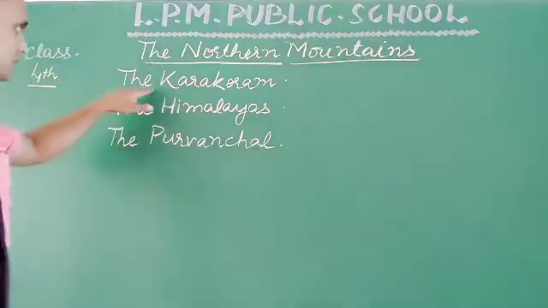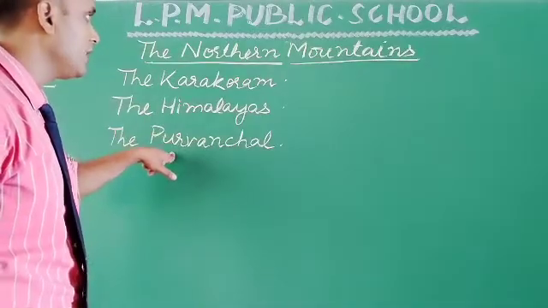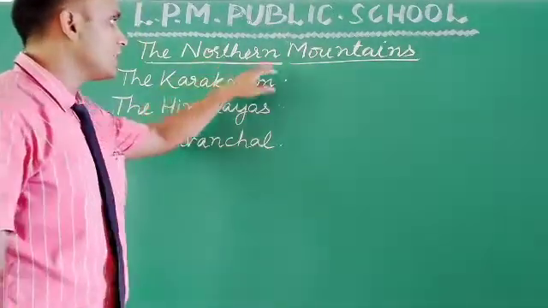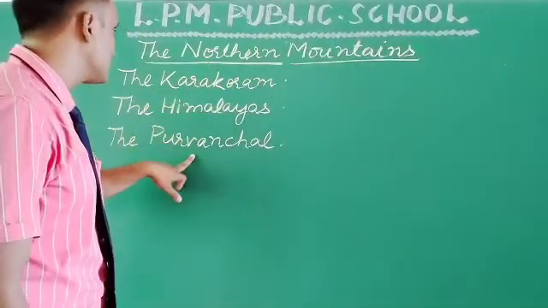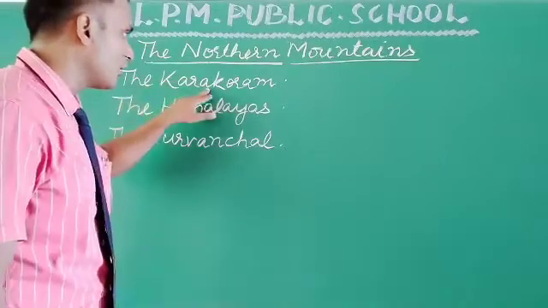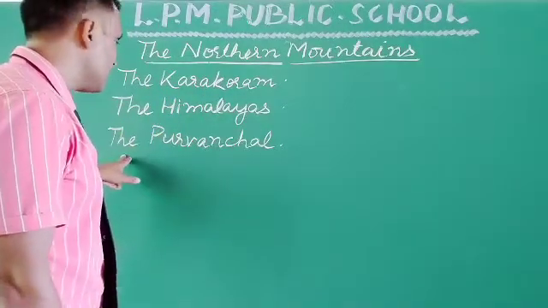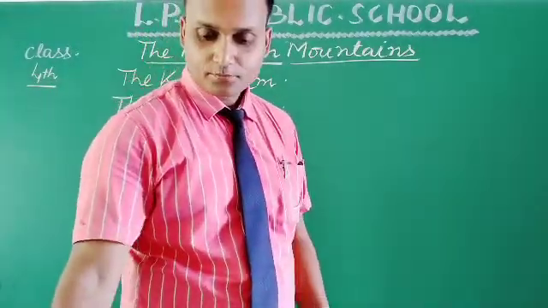These are the three parallel ranges in the Northern Mountains. First one is the Karakoram, second one is the Himalayas, third one is the Purvanchal. Is it clear to you?